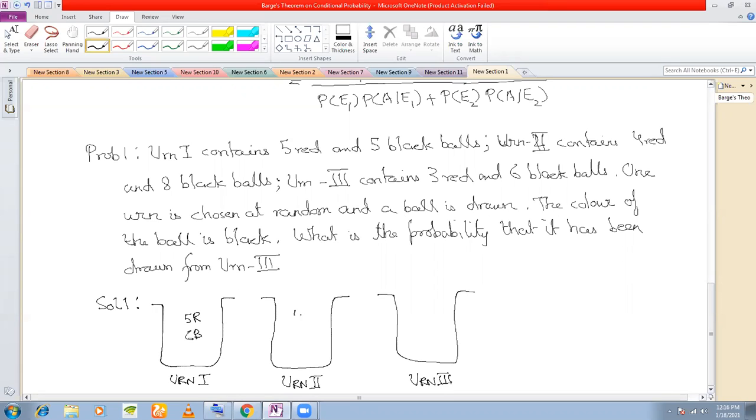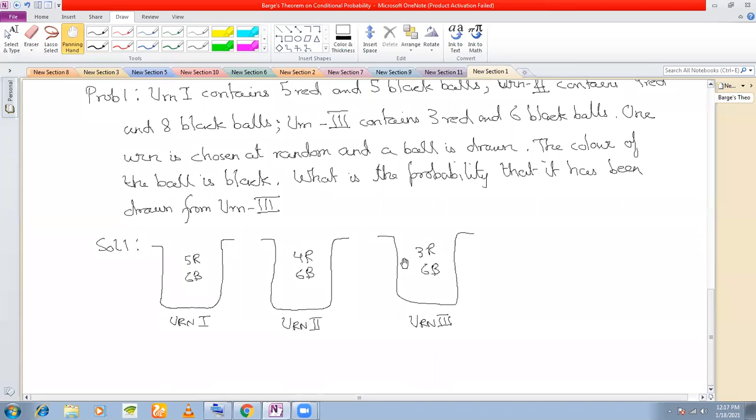Urn 2 contains 4 red and 6 black. And urn 3 contains 3 red and 6 black. You choose any of the urns at random, urn 1 or urn 2 or urn 3, and you draw one ball. It is given that the color of the ball is black. So this is my given event. Okay, so you will have your question here.